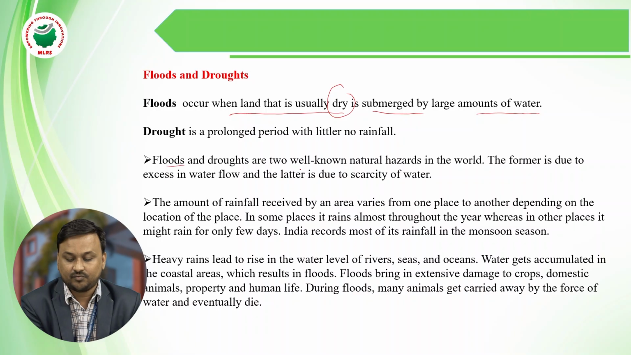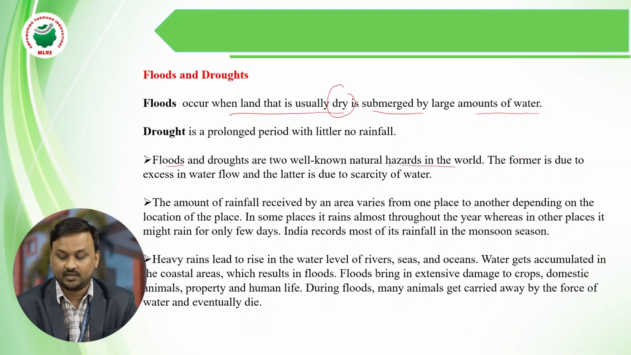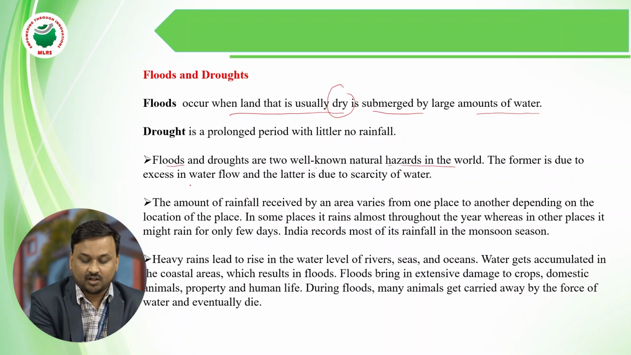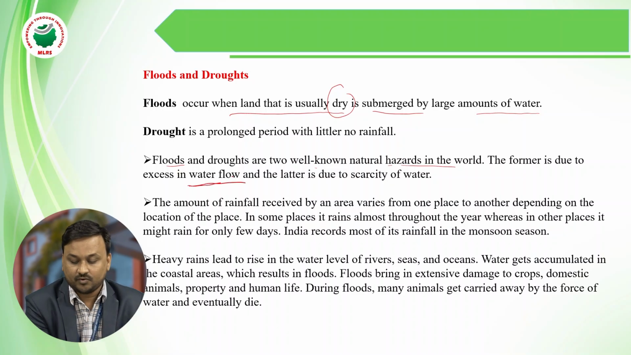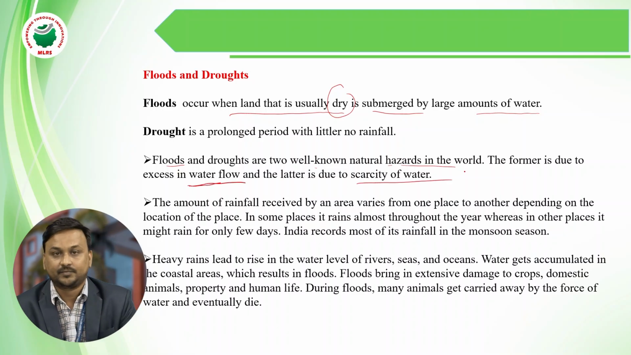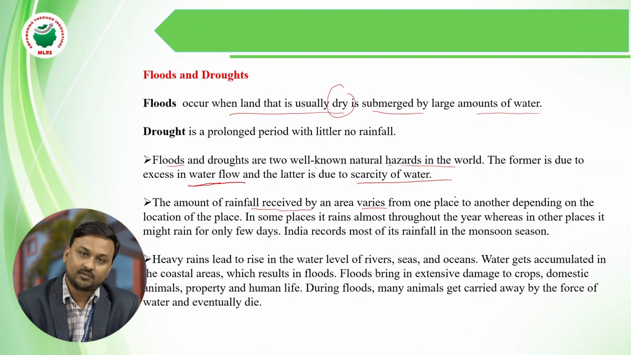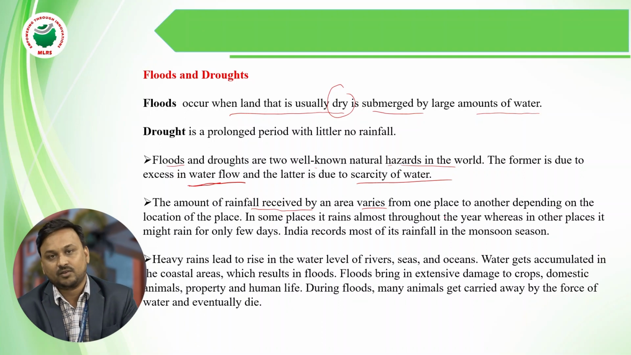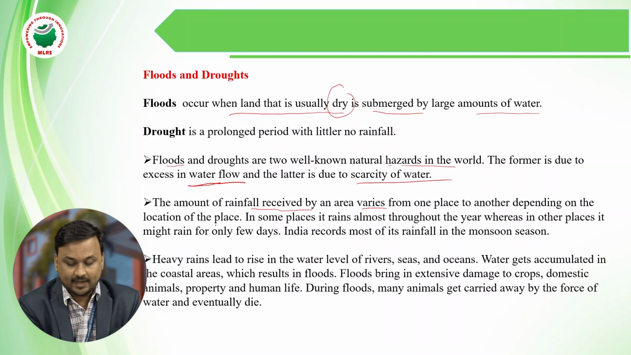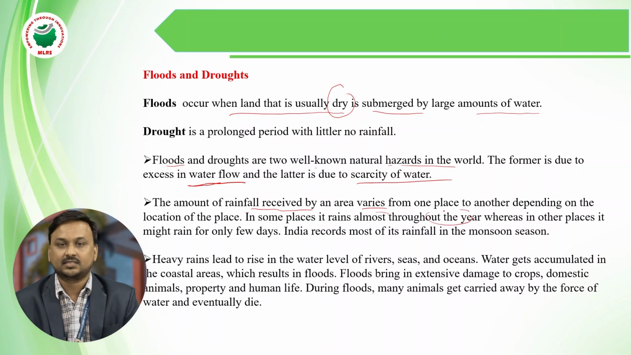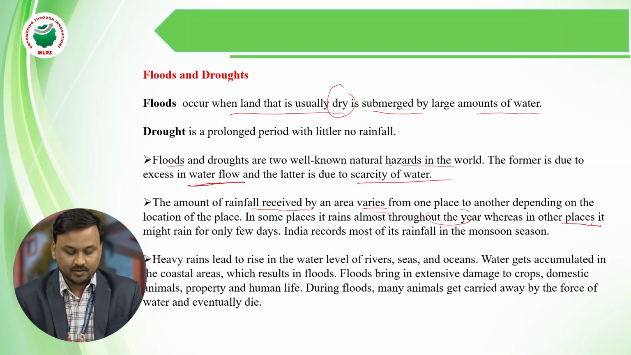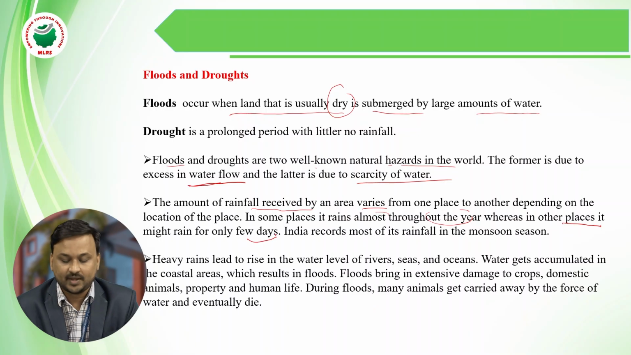Floods and droughts are two well-known natural hazards in the world. A flood is an excess of water flow. The amount of rainfall received by an area varies from one place to another, depending on location. In some places it rains almost throughout the year, continuously, whereas in other places it rains only a few days.